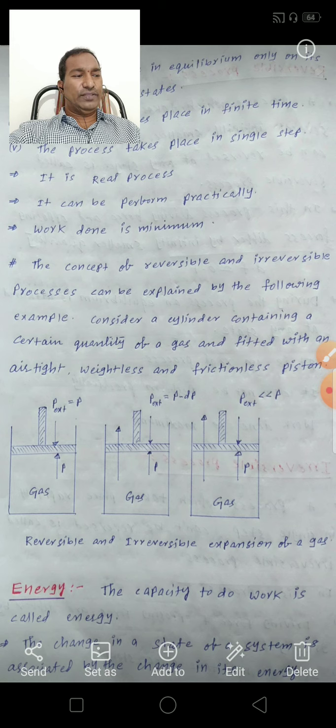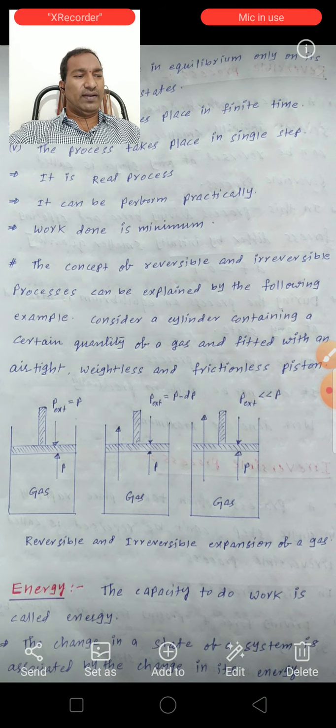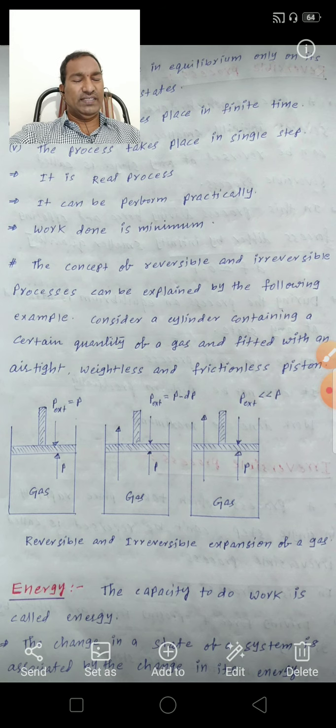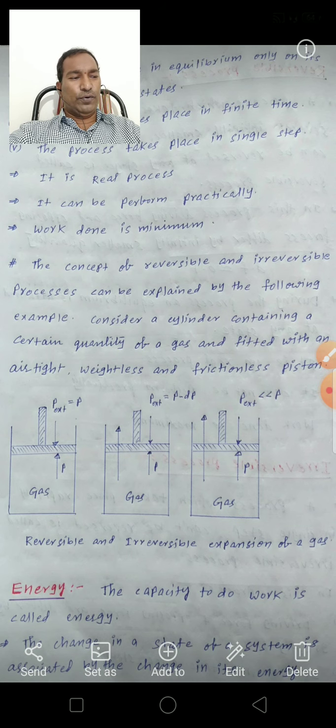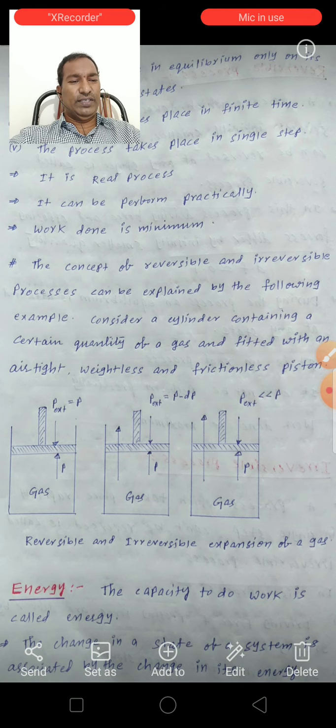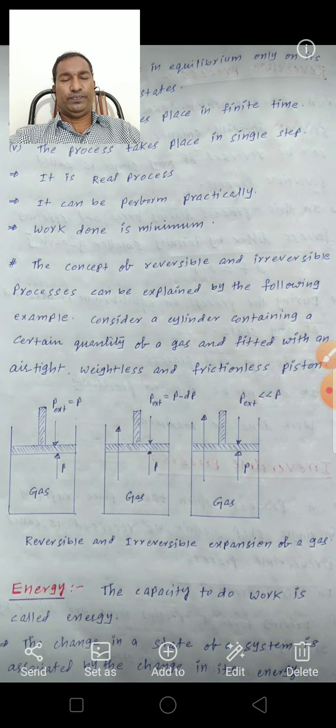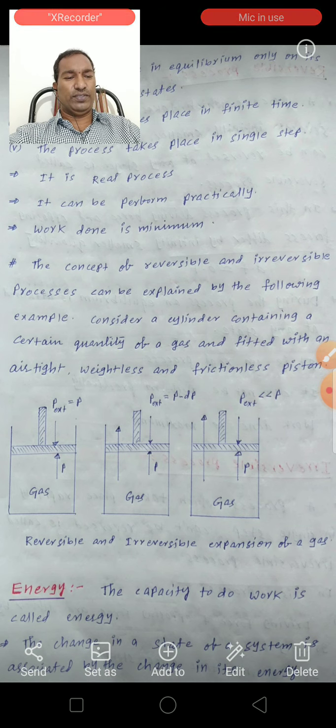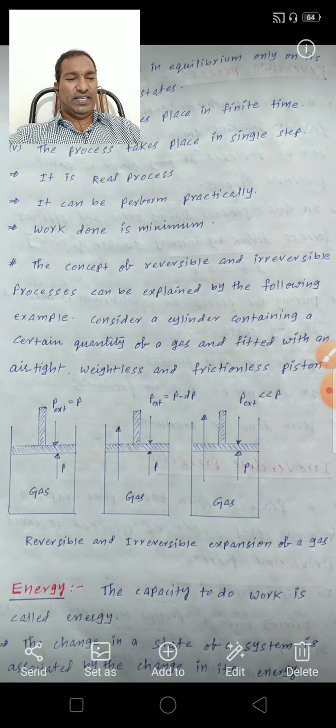We can also refer to the term work as mechanical work, which is defined as force into distance. So mechanical work W is equal to F into S, where F is force and S is distance.